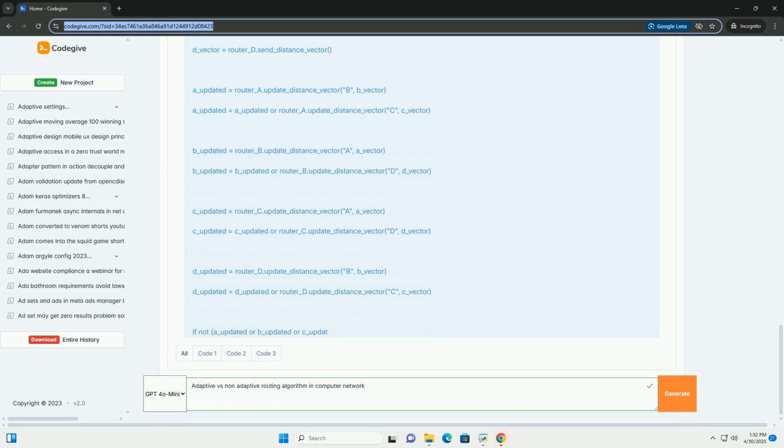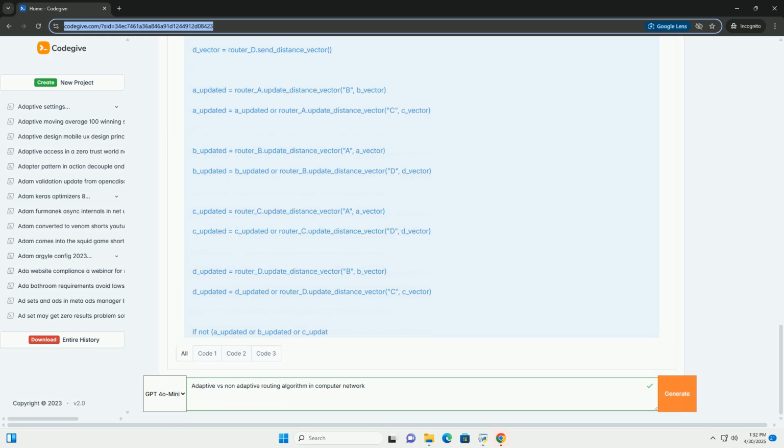3. Detailed comparison table. Feature: non-adaptive routing versus adaptive routing. Adaptability: no adaptation to network changes versus adapts dynamically to network changes. Route calculation: predetermined, static versus dynamic, based on network state. Complexity: simple versus more complex. Overhead: low versus higher. Responsiveness: slow to changes versus fast to changes.